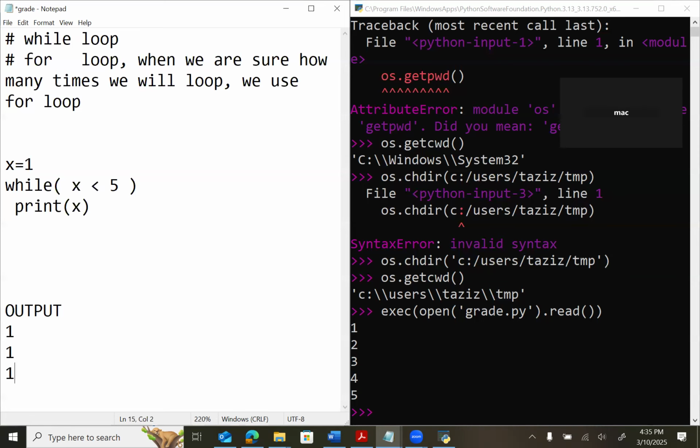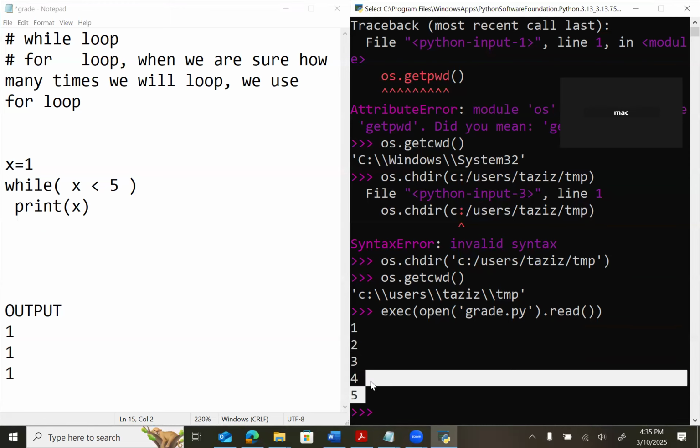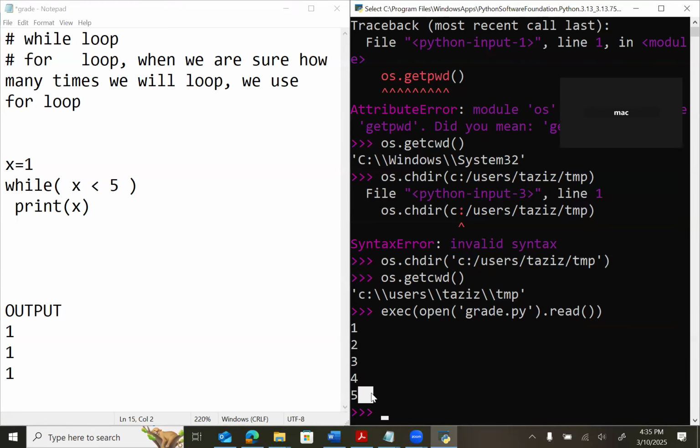So where is the mistake in our program? We did not increment the X. We did not change the value of X, because I want to print 1, 2, 3, and 4. You see here? The value of X is not changing. X is always 1.